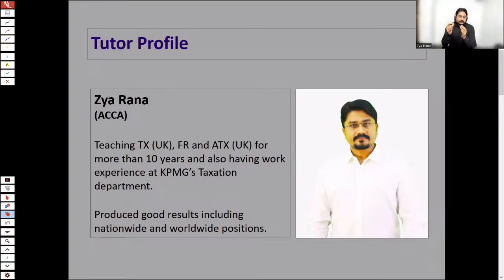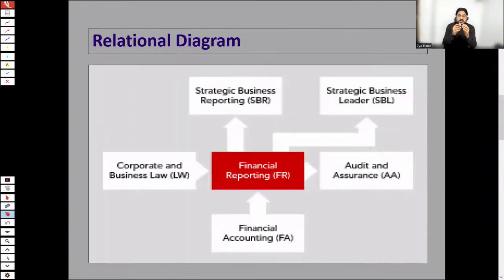And the second question: is the knowledge gained in FR relevant for any other paper? To address these queries, let me show you the relational diagram which shows the relation of the financial reporting paper with other papers in ACCA.